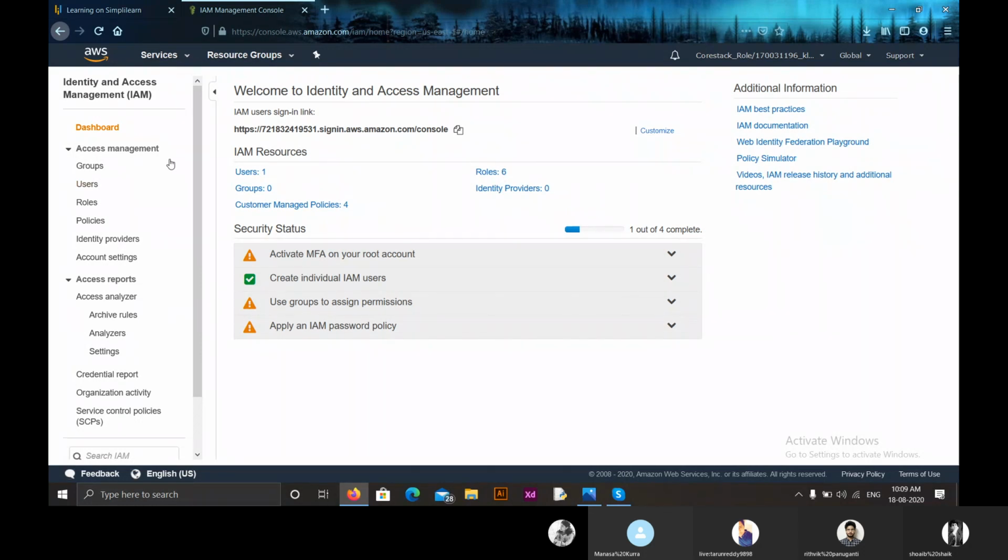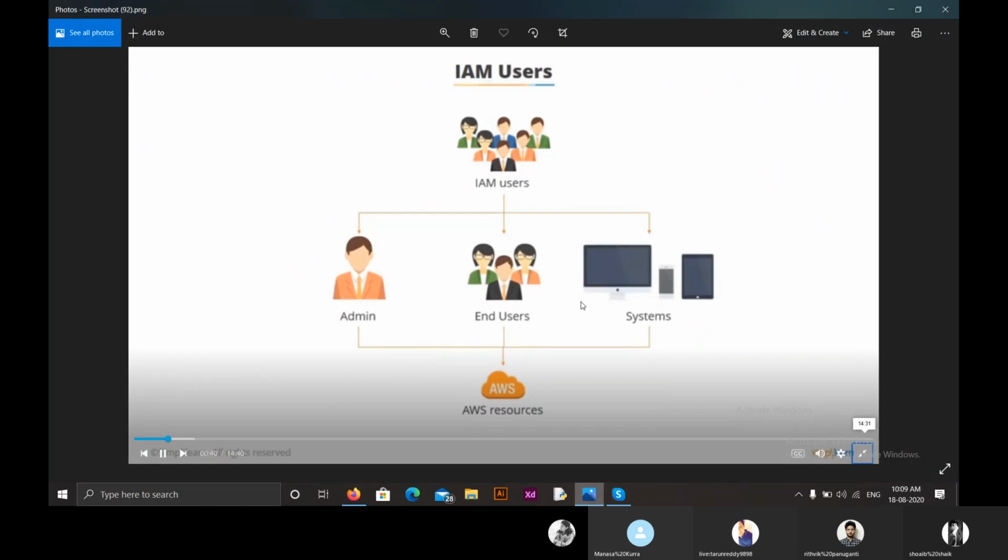Now coming to what are IAM users. Users are someone that can be people or systems which use our AWS resources. Let me show you that. There are generally three types of IAM users.